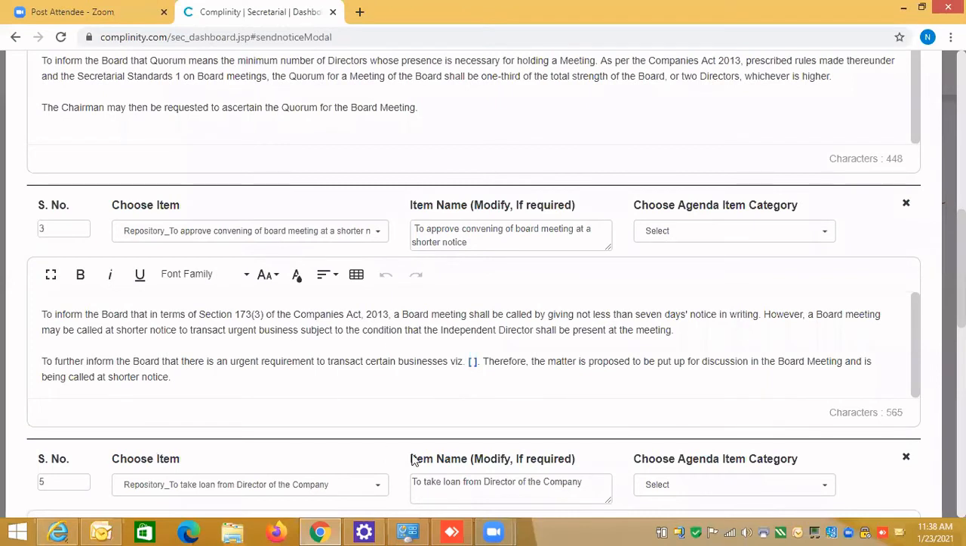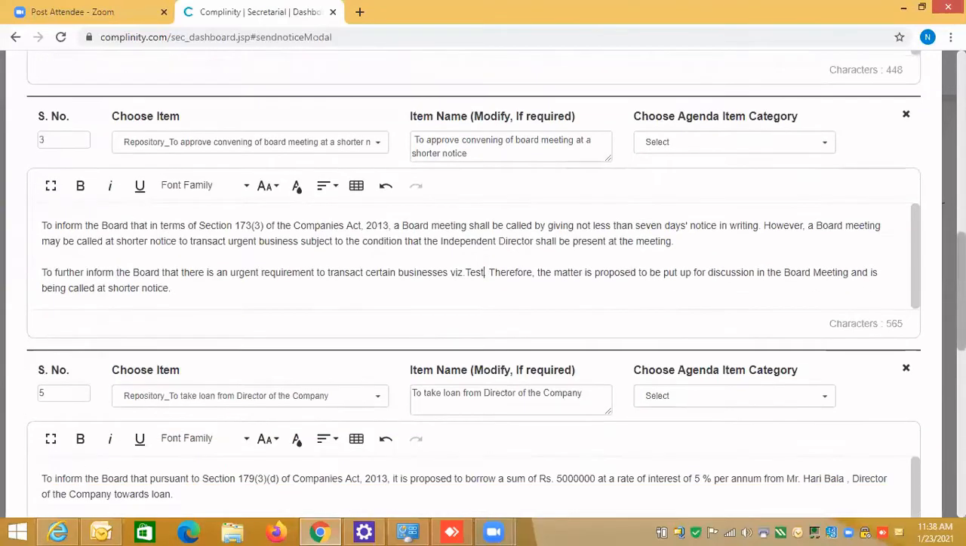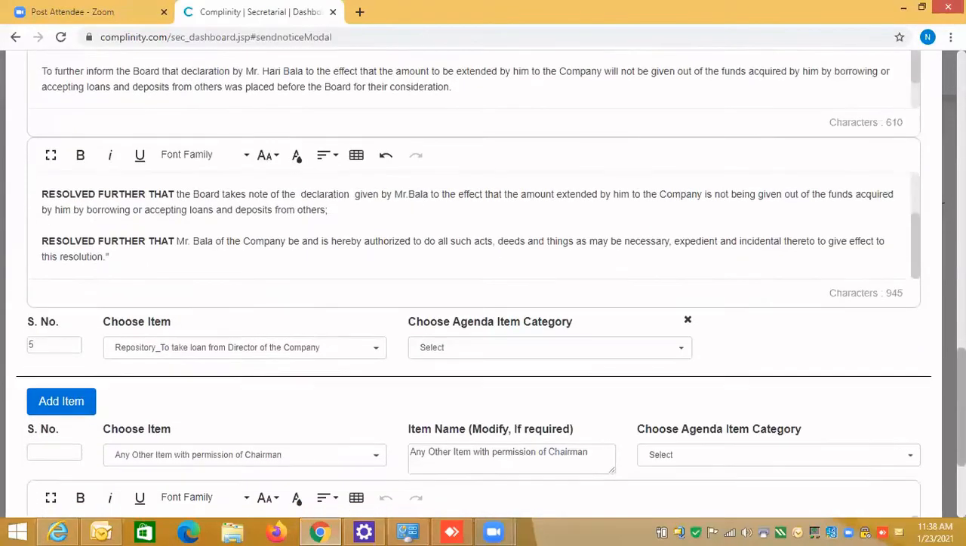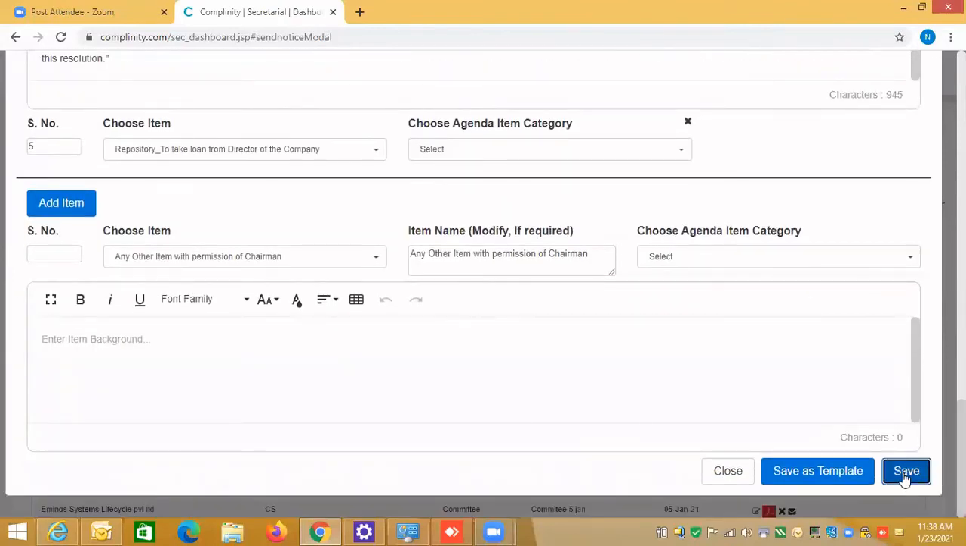So here you see the further information that the board has an urgent requirement. So maybe I don't want to have this short notice. Maybe I'll say just test over here. So I'm just keeping this as an information. And then also let me try to save it. You'll see what information you will get.